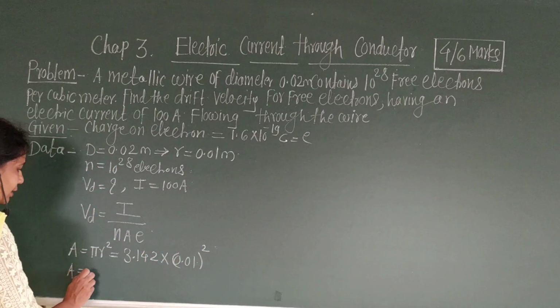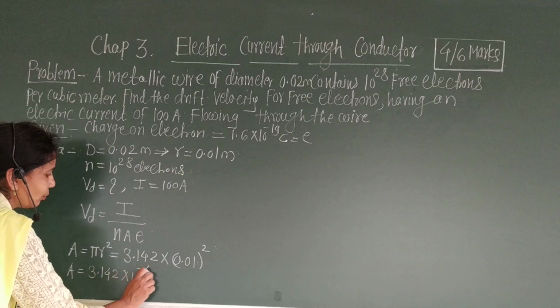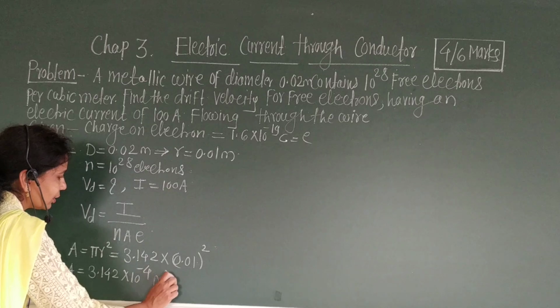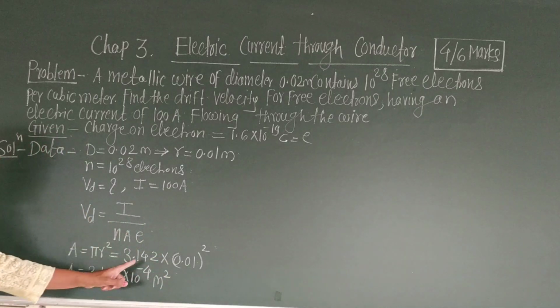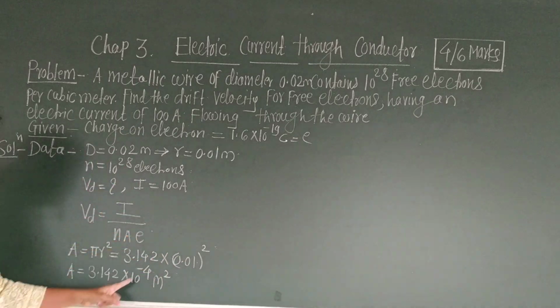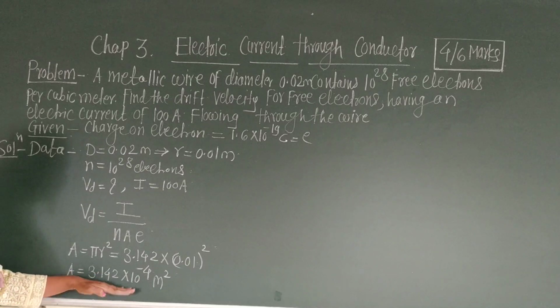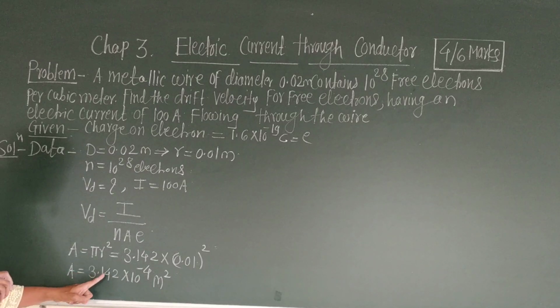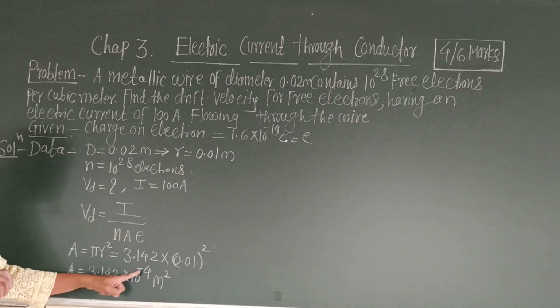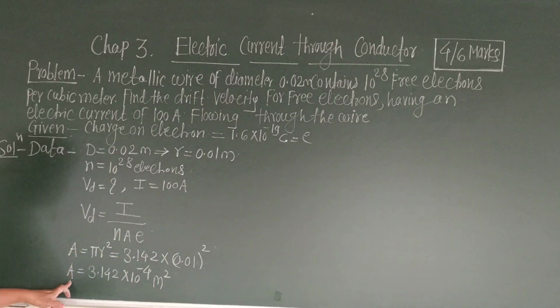Therefore, A is 3.142 into 10 raised to minus 4 meter square. This is 10 raised to minus 2, and 10 raised to minus 2 square is 10 raised to minus 4 meter square. Therefore, A is equal to 3.142 into 10 raised to minus 4 meter square. This is the value of A.